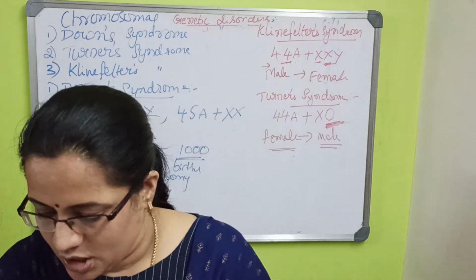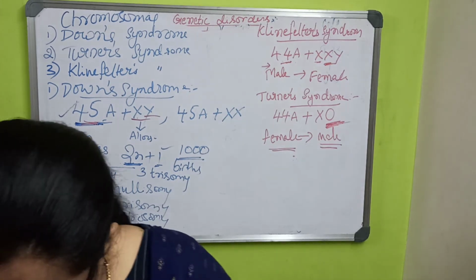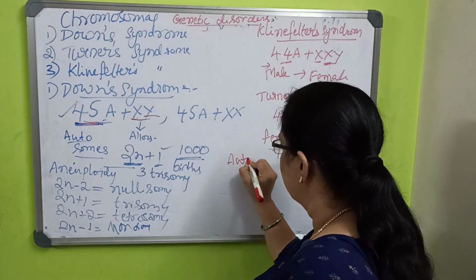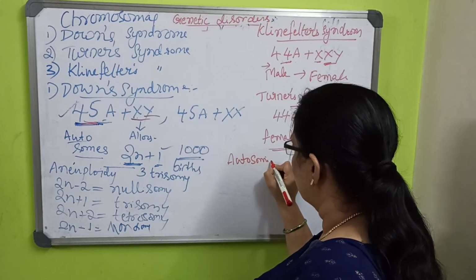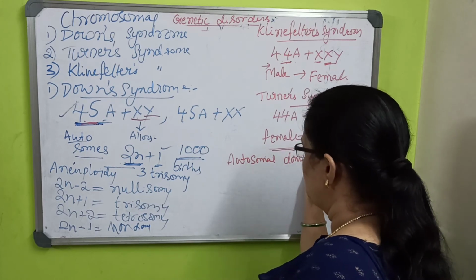Along with that, one more topic is there, which are the types of inheritance: autosomal dominant and autosomal recessive.